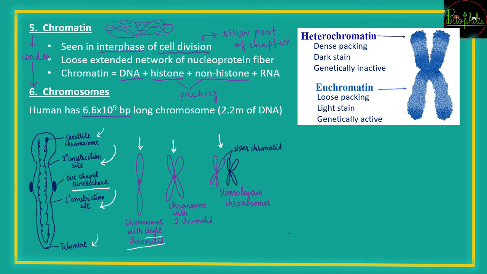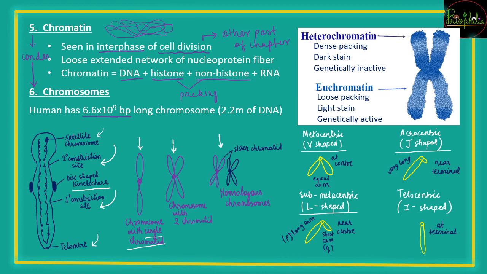So homologous chromosomes, these are one coming from the maternal pair, the second coming from the paternal pair. So that is going to be understood in the meiosis, that is in the chapter of cell growth and cell division. So just to understand the diagrammatic form of it, that is single chromatid, two chromatids and homologous chromosomes, I have depicted here with a diagram.